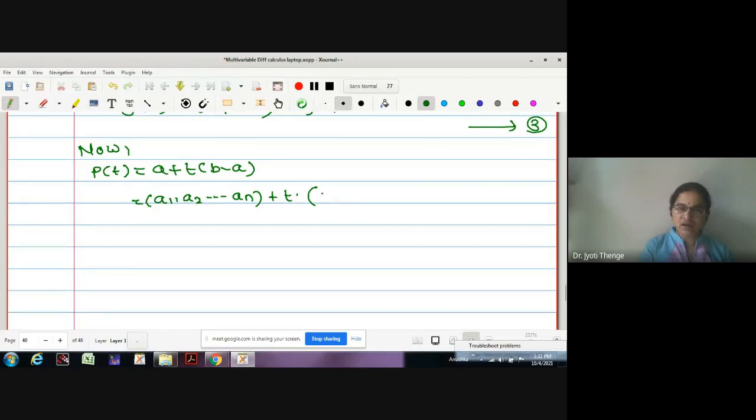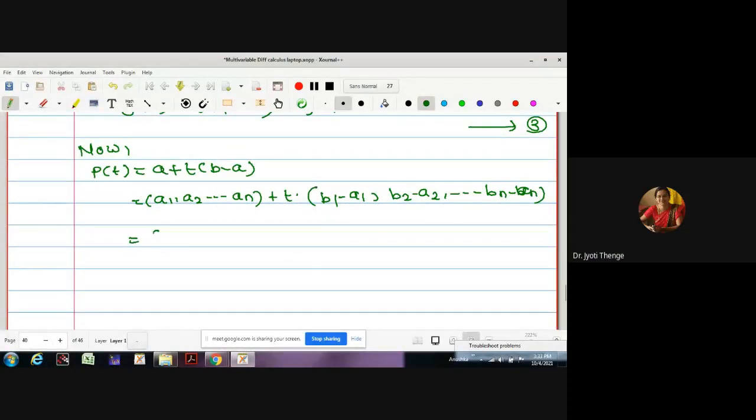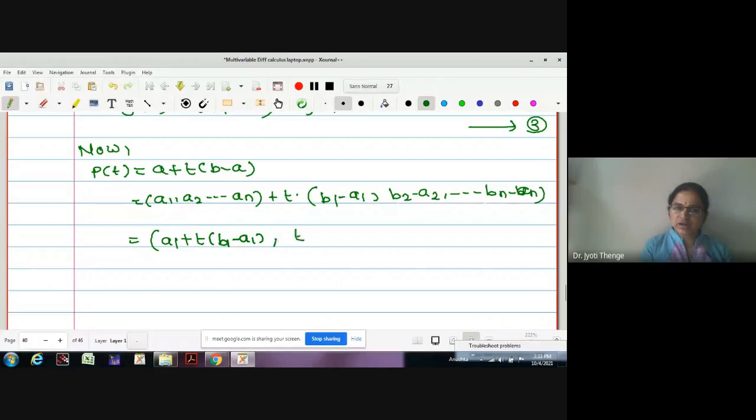How can I write the vector representing b minus a? First coordinate b1 minus a1. Second coordinate b2 minus a2. So on up to last coordinate bn minus an. Correct? Then what is the first coordinate of p of t? Is it a1 plus t times b1 minus a1? Second coordinate a2 plus t times b2 minus a2. Continue. What is the last? an plus t times bn minus an.